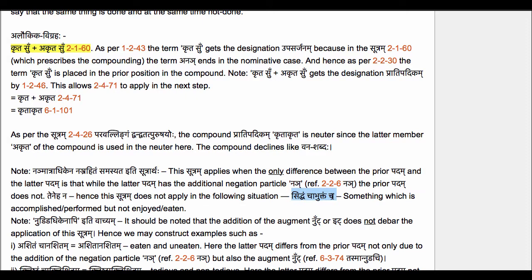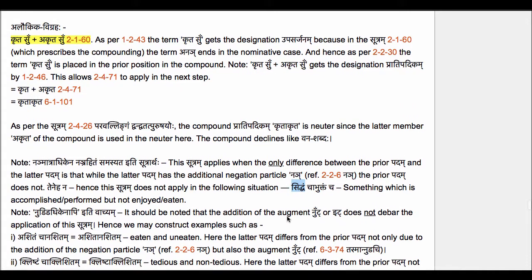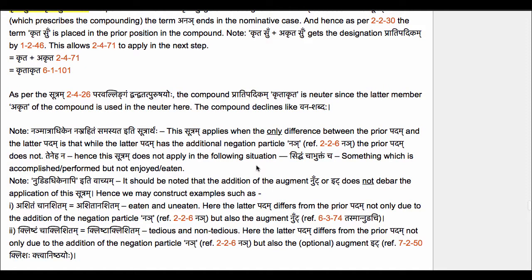Siddham cha bhuktan cha, something which is accomplished or performed but not enjoyed or eaten. Here both the purvapadam as well as the uttarapadam are formed from a pratipadikam ending in the affix kta. The uttarapadam does have the negation particle nyai, the purvapadam does not. So all those conditions are satisfied, but there is an additional difference. The verbal root is different in the uttarapadam from that of the purvapadam. So therefore 2-1-60 does not apply. 2-1-60 only applies when the only difference between the uttarapadam and the purvapadam is that the uttarapadam has the negation while the purvapadam does not.